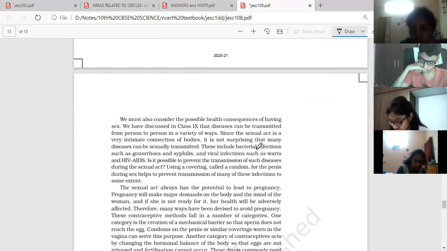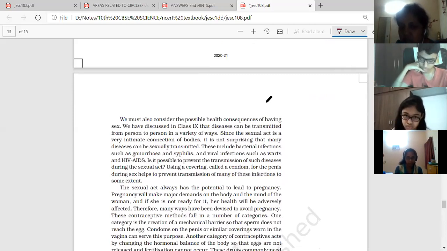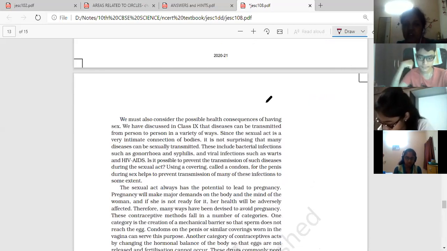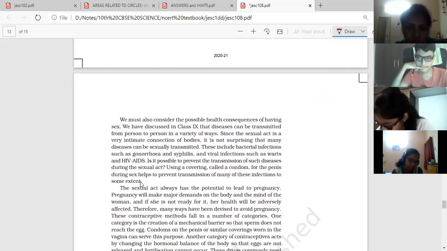So here you need to know the sexually transmitted diseases which are caused due to bacteria. 2 names you have to remember which are caused due to bacteria, and 2 names which are caused due to viruses. So bacterial diseases are syphilis and gonorrhea. So bacterial infections, gonorrhea and syphilis.